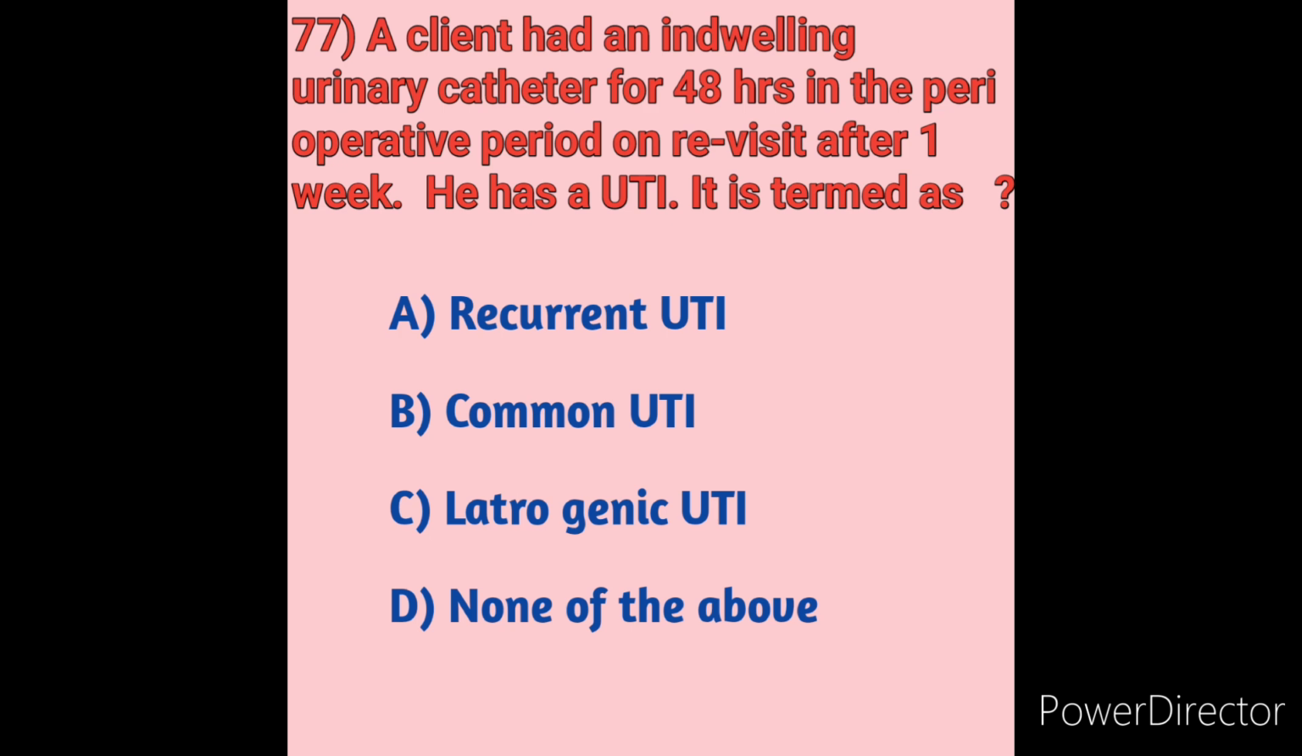It is termed as, means the client had an indwelling urinary catheter for 48 hours in the perioperative period and on revisit he had a urinary tract infection after 1 week. This is called as, we will see options. Option A, recurrent urinary tract infection. Option B, common urinary tract infection. Option C, iatrogenic urinary tract infection. Option D, none of the above.